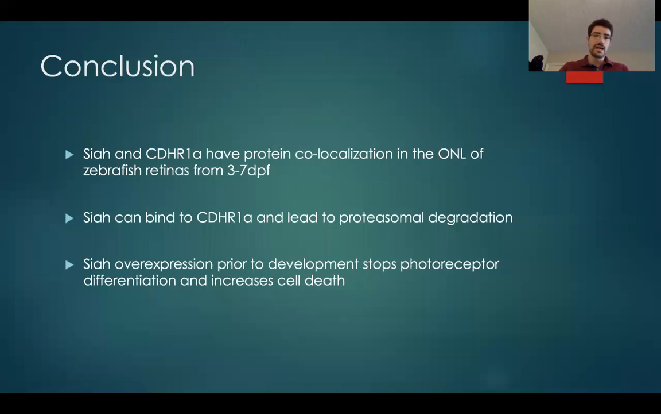So in conclusion, what we have is that Siah and CDHR1 protein co-localize in the outer nuclear layer in zebrafish. Siah can bind to CDHR1 and lead CDHR1 to degradation, and Siah overexpression during development stops photoreceptor differentiation and also increases their cell death.